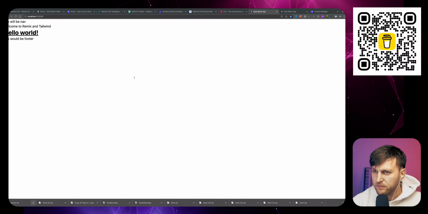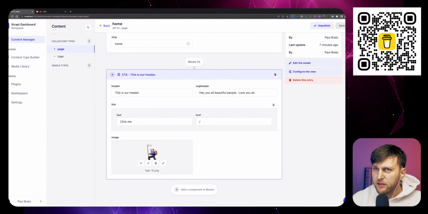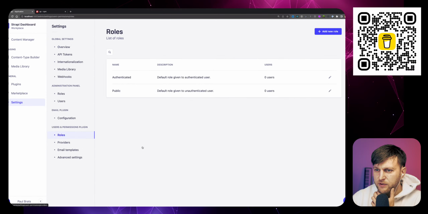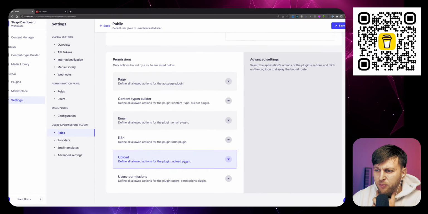And so I believe the reason why this is not working is that I need to give permission, but I could be wrong. I've been wrong before. Let's see here. Where's my Strapi instance? Although, I don't think you need to give permissions. We're going to give it a try. Roles, because a lot of the endpoints are basically, no, I believe that is the case.